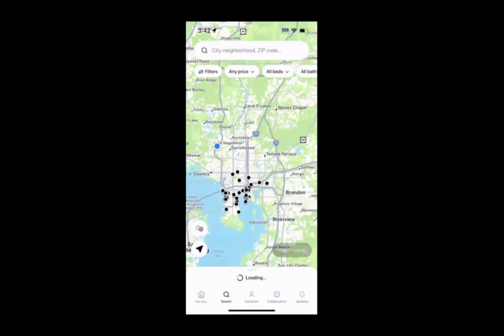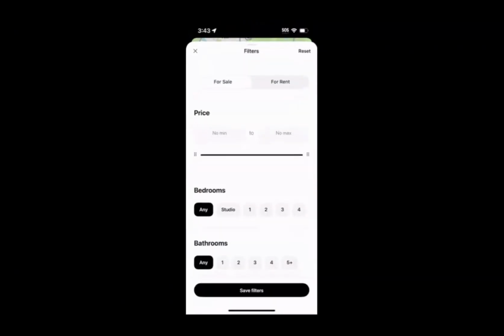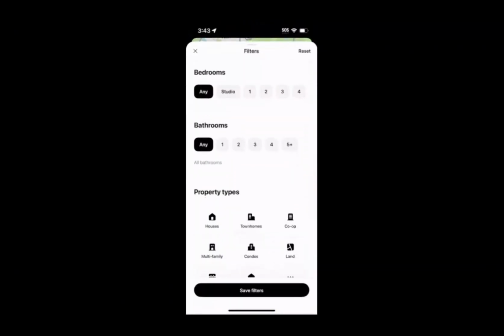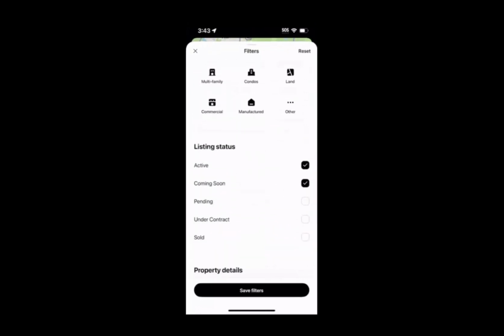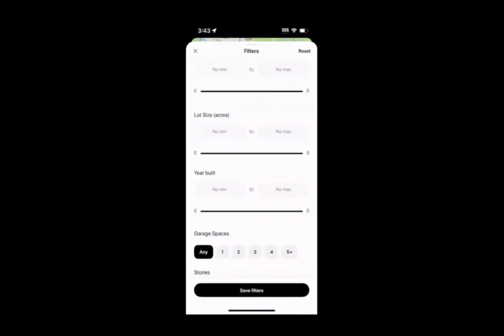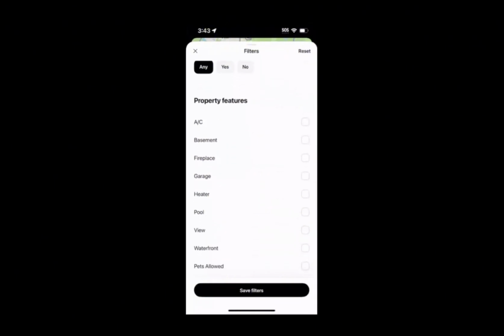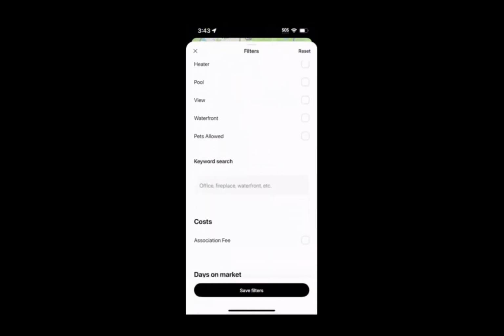Directly beneath the search bar, you'll see your filter options. There are a few that you can directly click into, such as price, beds, bath, and property types. But if you were to select the filters button on the left-hand side, this will open up all of the available filter options. You'll see all of the same filters that you have on your website, and once you've gone through and checked these off, you'll notice there's a button on the bottom of the screen that says Save Filters. Alternatively, in the upper right-hand corner, there is a reset button. This will erase any filters that you had previously checked off.